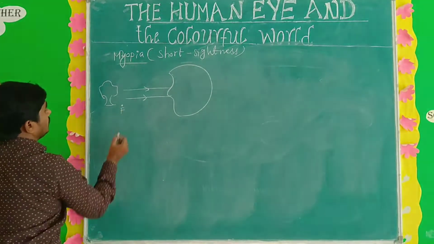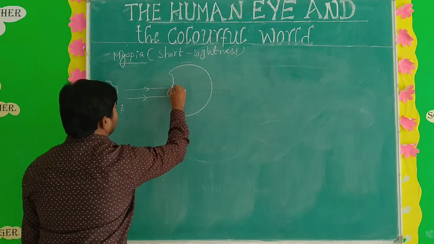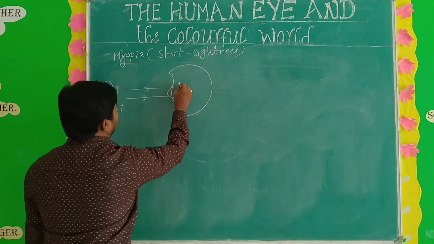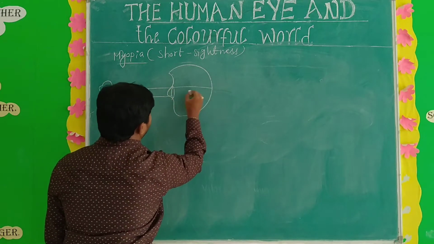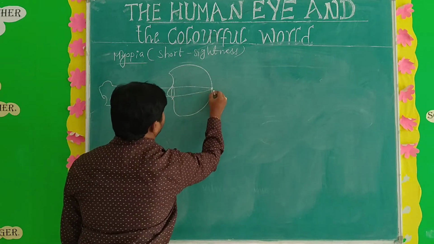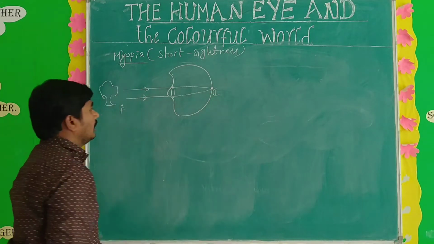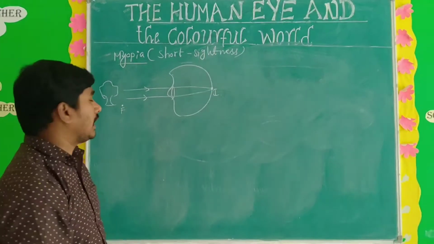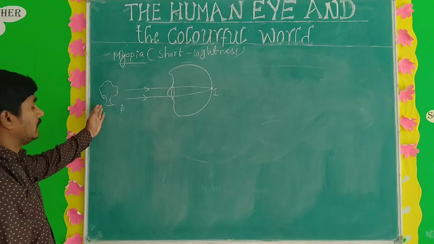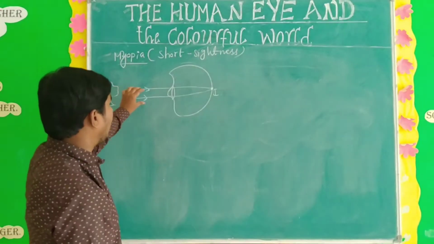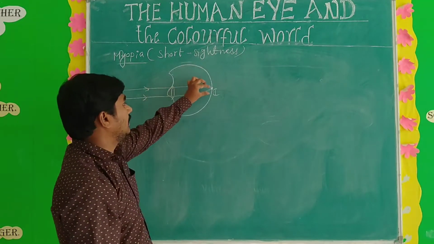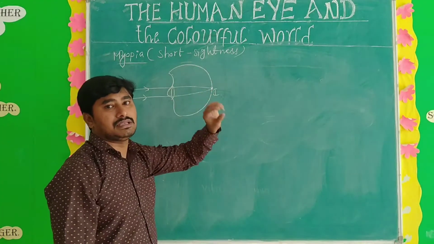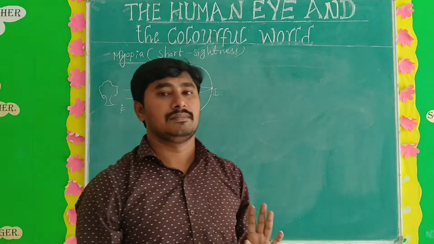So what happens is the convex lens forms the image on the retina. This is the image for healthy people. The object is behind that far point, the rays come parallel and touch the convex lens, and the image forms on the retina. Means there are no defects.